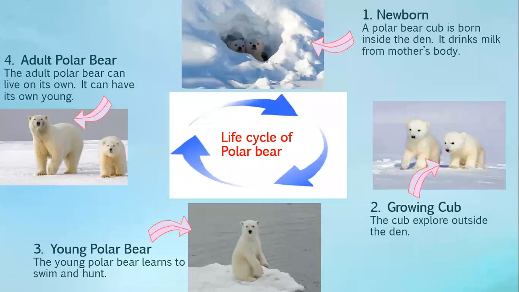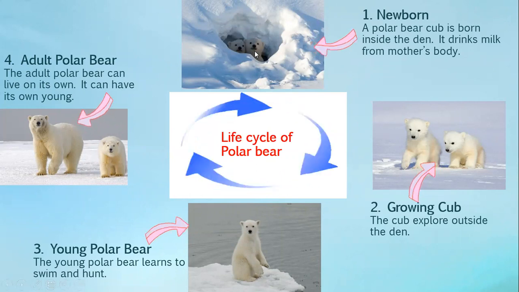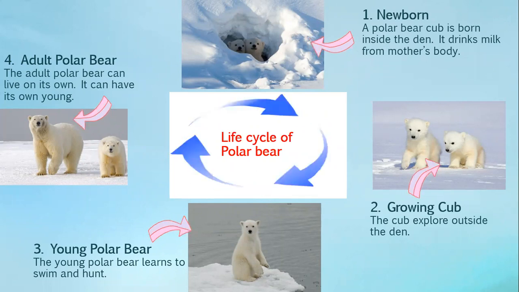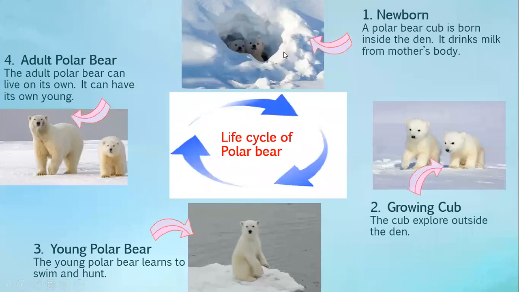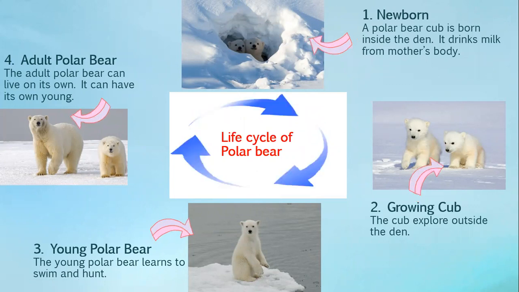Now, the polar bear cub is born inside the den. They are born inside the den and it drinks milk from mother's body. They don't come out. They stay inside the den and they get the milk. They get the food from their mother's body. They are only inside the den because they are new and very small and tiny. They don't go out, so they don't get food from anywhere else.